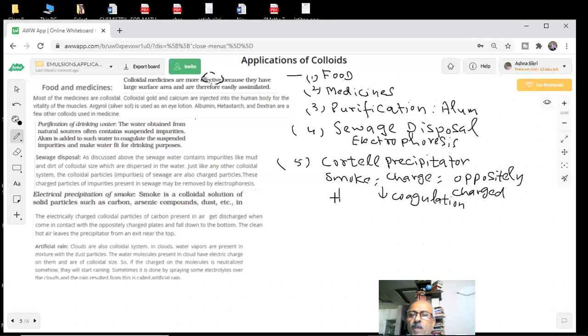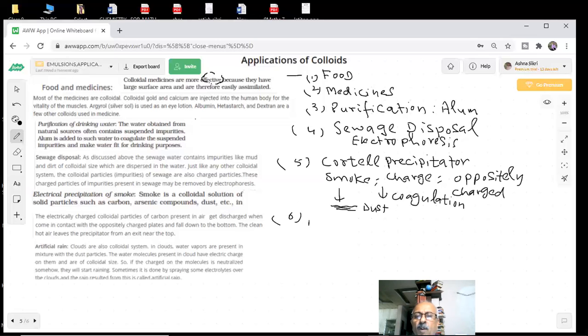Those smoke particles will fall down like dust. All the smoke will form dust and fresh air will move out. That dust we can collect and remove.